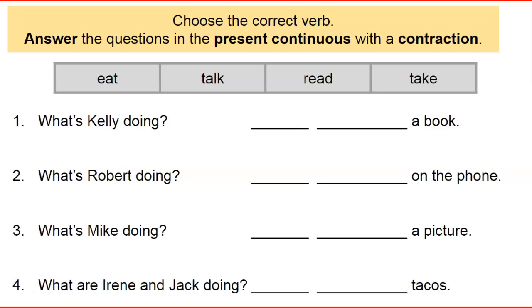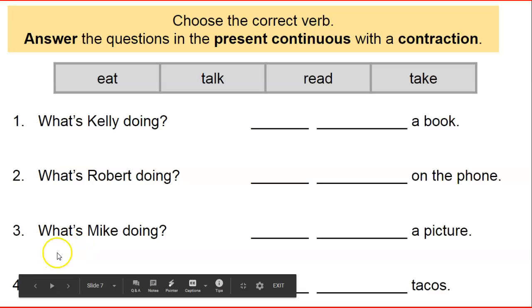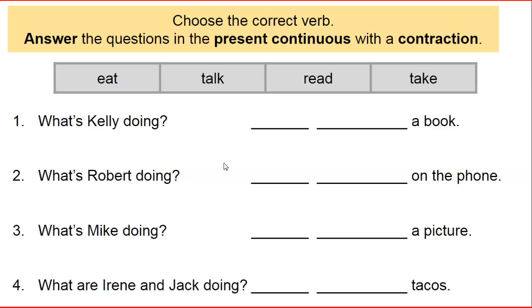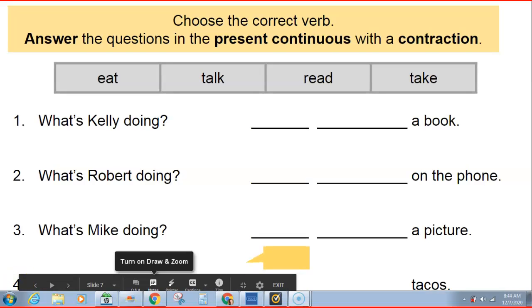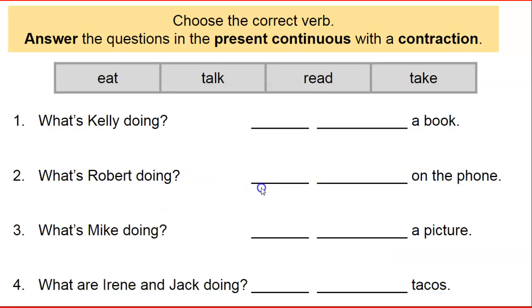What are Irene and Jack doing? They are eating tacos. Good job. They are eating tacos. Or to make it a contraction, they're eating tacos. Very good. All right, good job. Let's go to the next one.